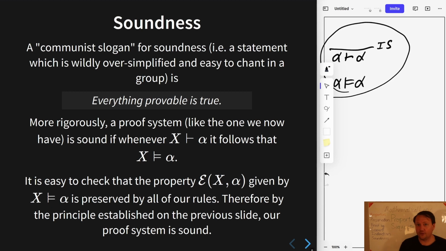Then you can take any of the other rules and show that whenever the sequents above the bar enjoy the property, which is to say that the entailments hold, then the sequent below the bar also enjoys the property, which is to say entailment holds there. So you just go through all the rules, make fairly trivial proofs in every single one of them, and you see that E is such a property, and therefore this entailment relationship holds for all sequents. And that's the proof of soundness. It's one of our big theorems, and it has this amazingly simple proof.